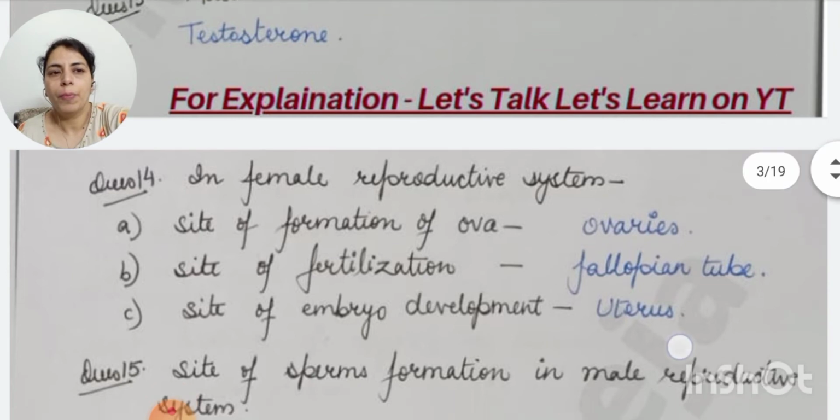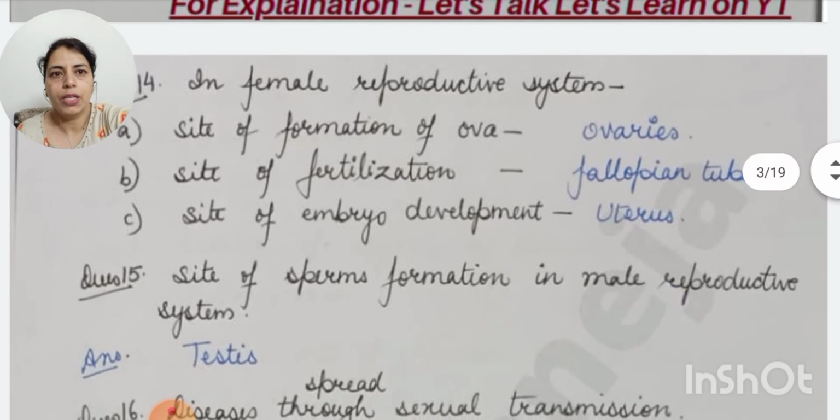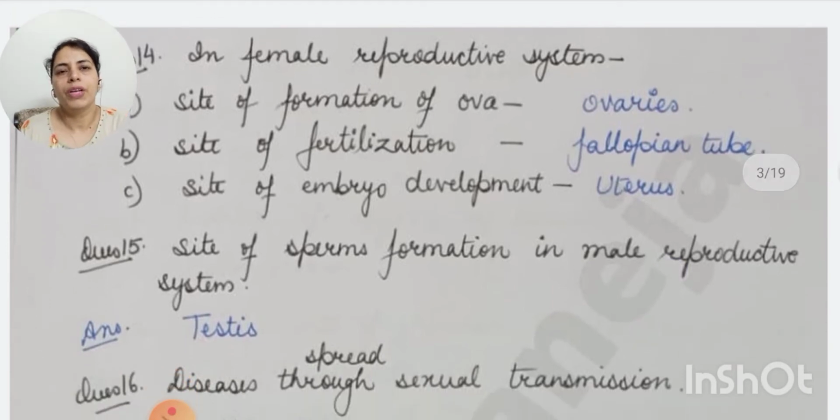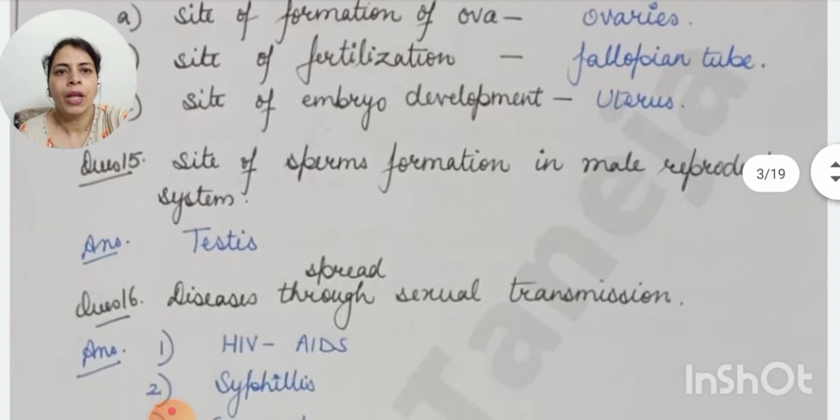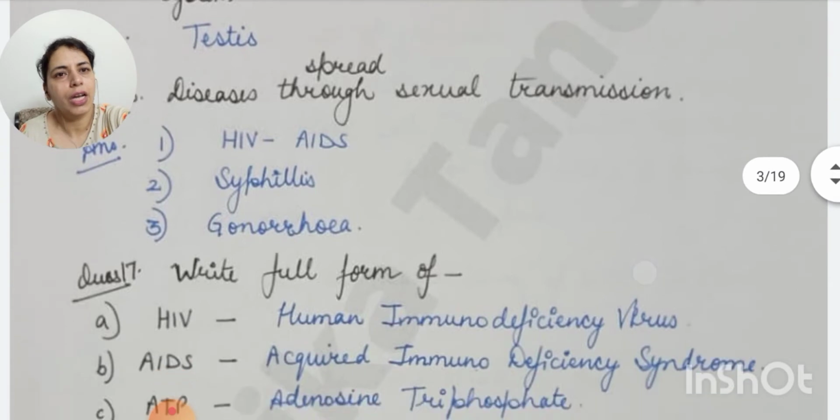And the site of embryo development is the uterus, because in case the fertilization takes place successfully and the zygote is formed, that moves to the uterus and sticks to the wall of the uterus and develops there into an embryo. Question number 15, site of sperm formation in the male reproductive system. These are the testes. And diseases spread through sexual transmission: HIV/AIDS, syphilis and gonorrhea.